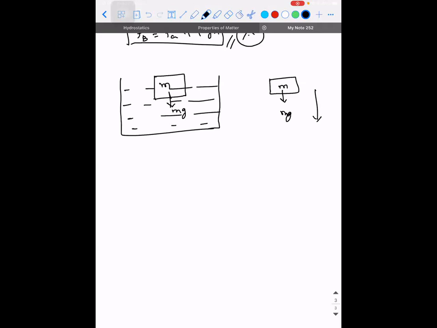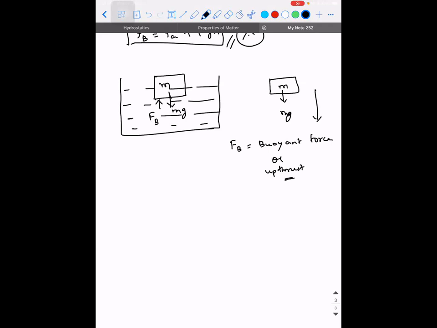What is it? Yes, there is an upward force acting on the object, which we call buoyant force. What is the other name for it? We call it upthrust. Why do we call it upthrust?